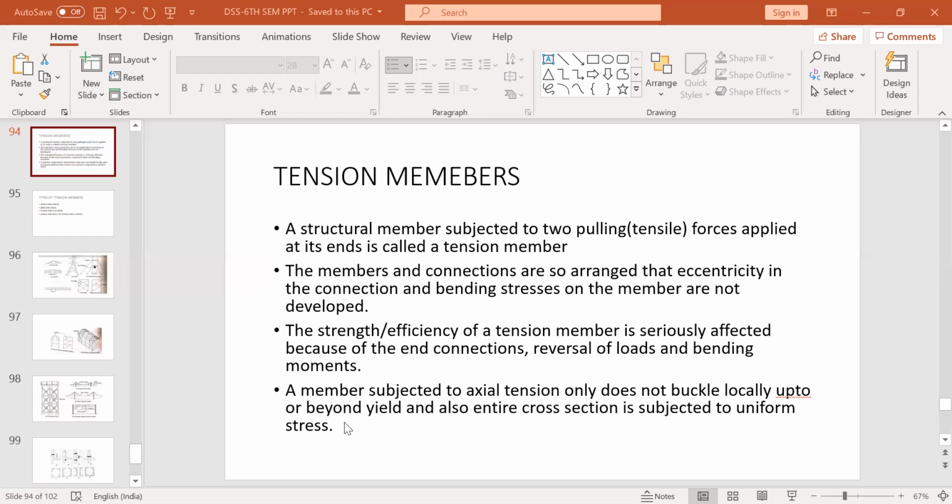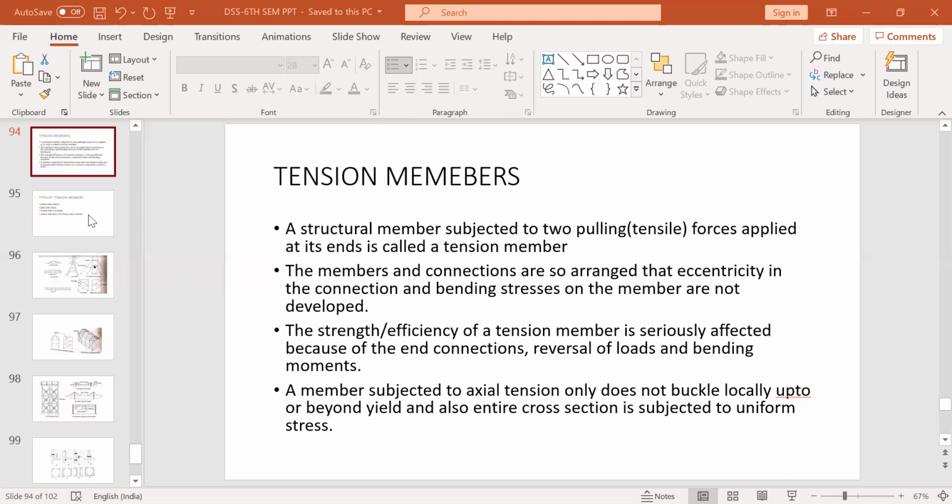Now, if a member is not subjected to tensile force beyond the yield point, that is, the tensile force is up to the yield limit, then it will not buckle, because buckling will start only under compressive load. Tensile load will reduce the buckling effect, if at all it is taking place. So this is one advantage of using tension members.